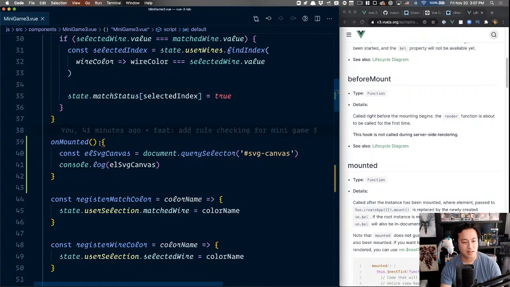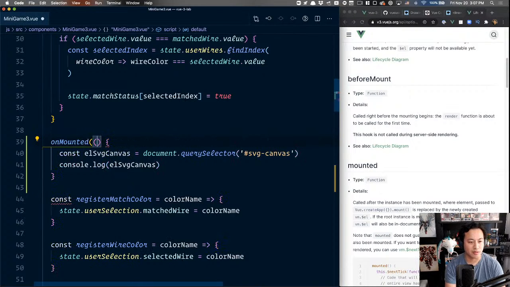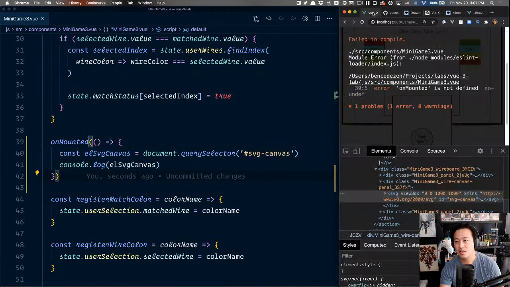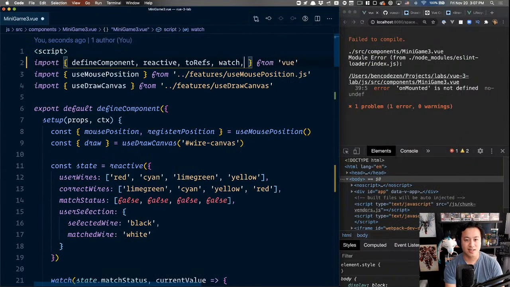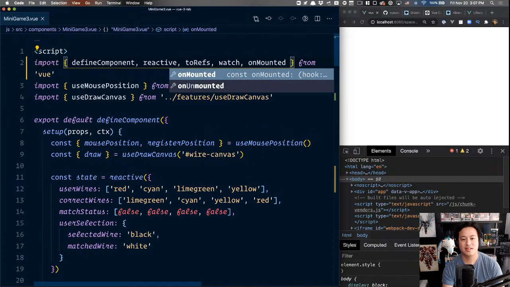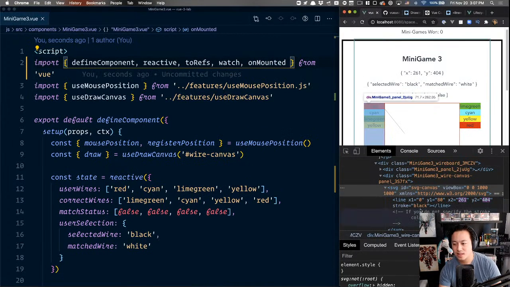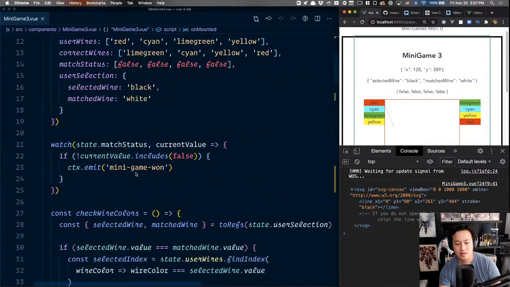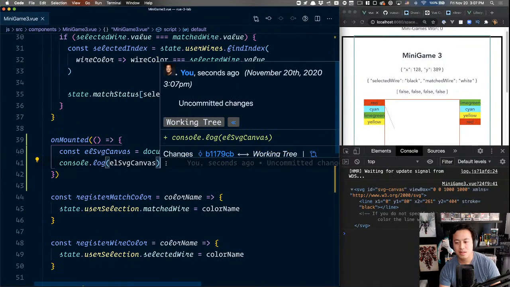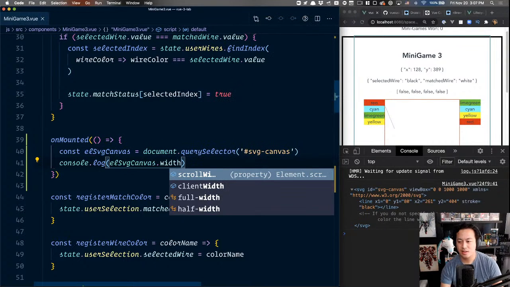So, log the SVG canvas. And then does it not like it? Something. All right. Oh, right, I forgot. On mounted has to be imported, because we're inside of setup, so everything needs to be imported. Log, great. Line width. Oh, what? Is it dot width? Will that work? SVG dot length?